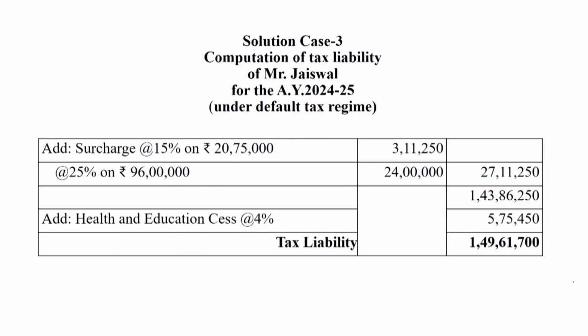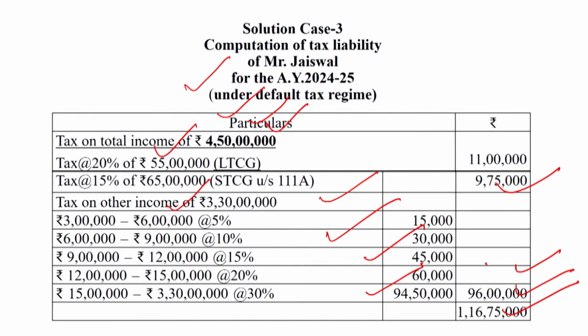So dear students, the rate of surcharge is 15%, because the income is rupees 4 crore 50 lakh. So for 4 crore 50 lakh, the rate of surcharge will be 15%. So 15% will be computed on rupees 20 lakh 75,000. How is the 20 lakh 75,000 computed?